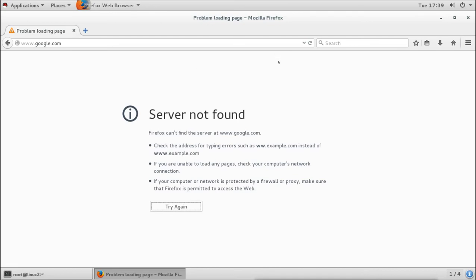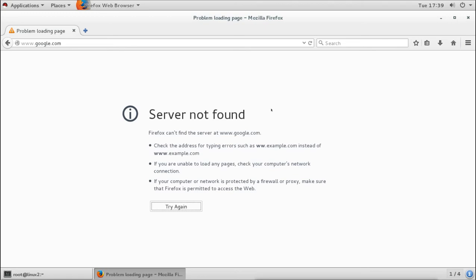If you are using another browser, such as Edge or Internet Explorer on Windows, Chrome on Linux or Windows, or Safari on Apple, whatever the browser, all browsers have a setting for configuring the proxy. So when you browse anything, the browser will send the request to the proxy server.